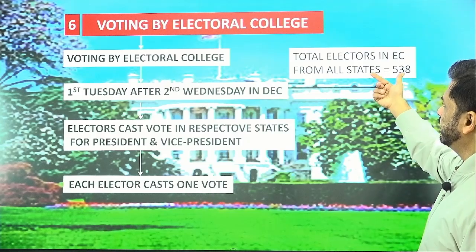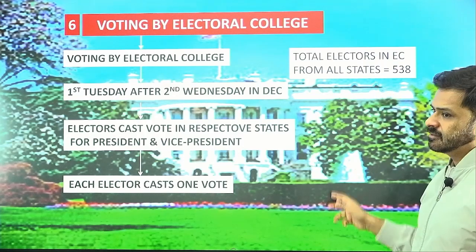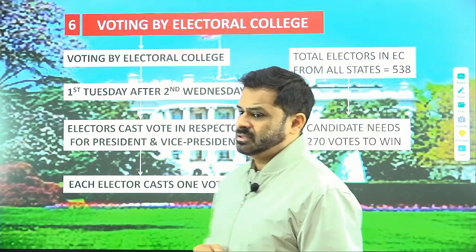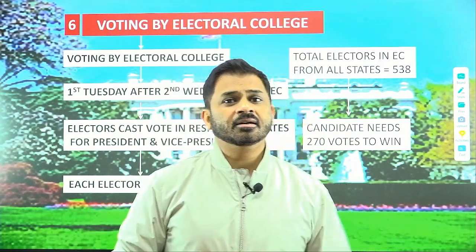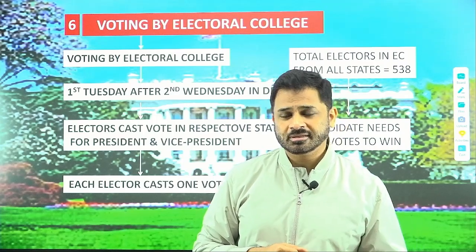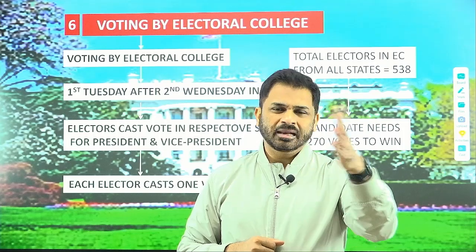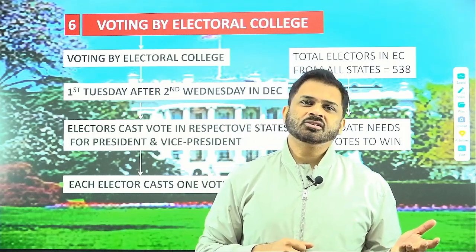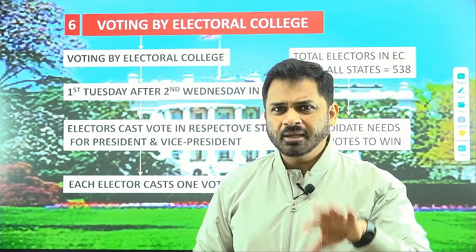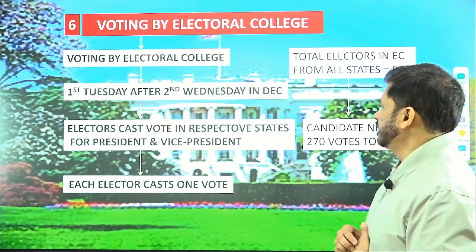The total number of electors from all the states, a figure you must be knowing, is 538. So how many votes do they require in the electoral college? 270. In the general election itself, on the first Tuesday after the first Monday in November, when the voting takes place, mostly it becomes clear how many electors have been allocated by the states to a particular candidate. So it becomes clear who will win the election. Only when there's a very close fight does the electoral college voting become a little more important.